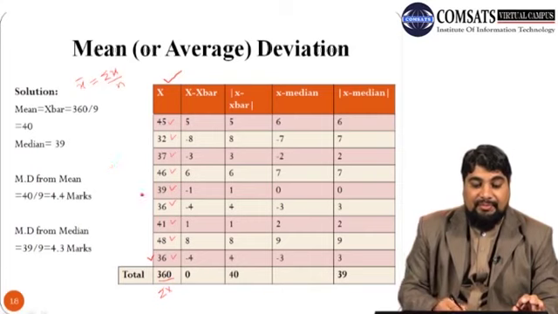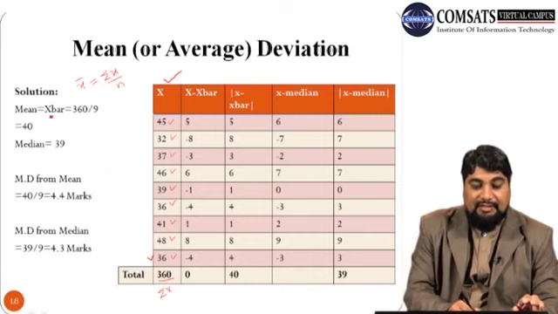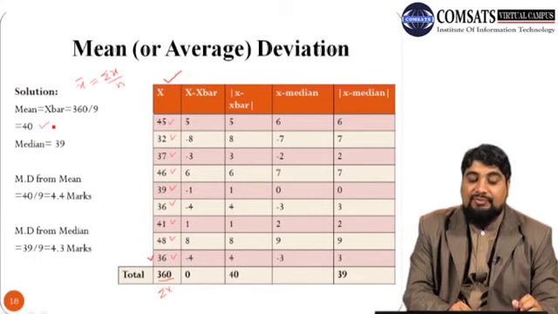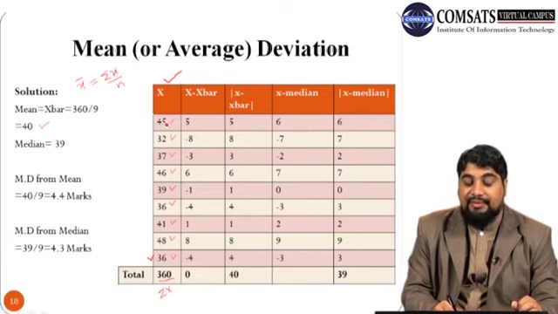Since mean x bar is summation x over n, we divide 360 by n, the total number of students. We have marks of 9 students, so 360 divided by 9 we get 40. So the mean is 40.